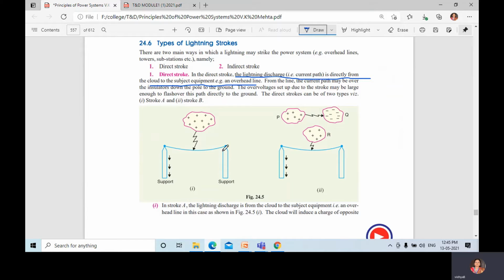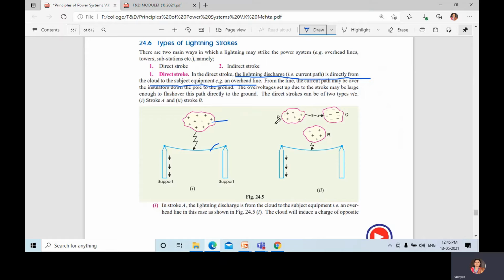You can observe here the direct stroke. There are two types again. Here the positively charged clouds and here the negative charge will be there. If the potential difference between the cloud and the line exceeds the breakdown value of air, then the lightning discharge will occur between the cloud and the line.